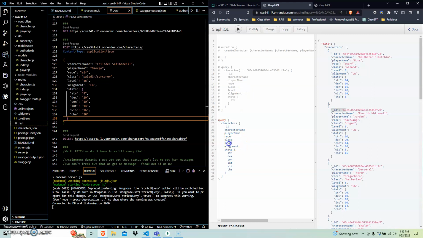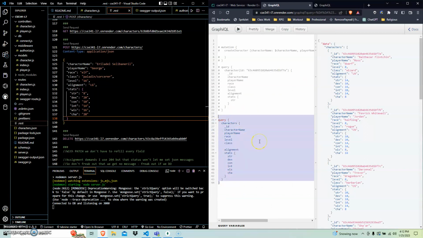I could even do this in a totally different setup if I want. I could do level and class, bada bing, bada boom. Technically it doesn't even matter the way I have it stored in the database through GraphQL. I can pull it up however I want.